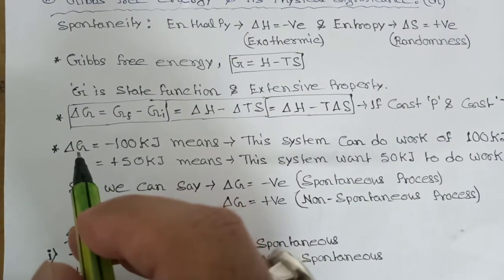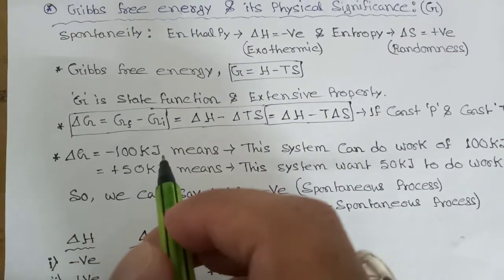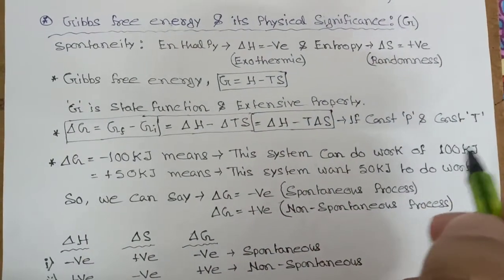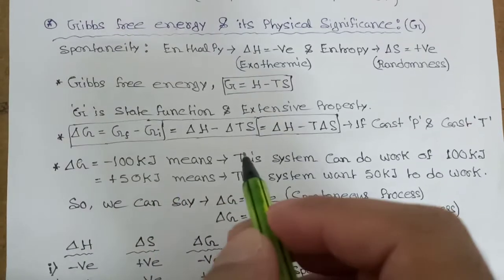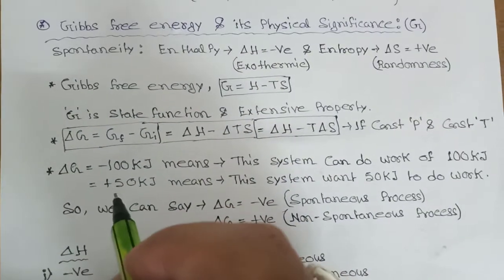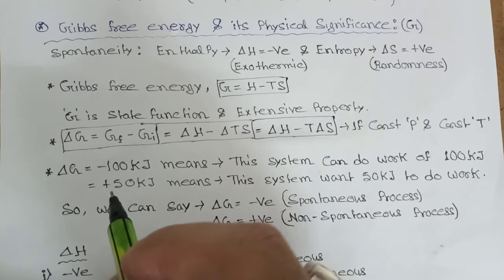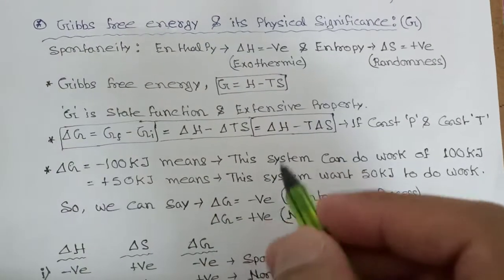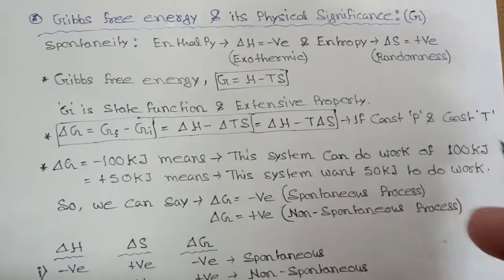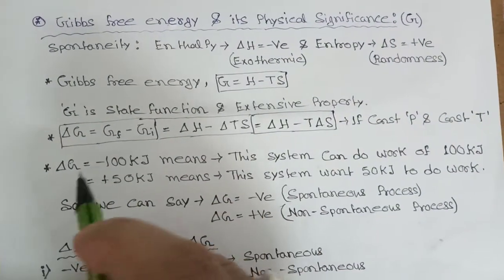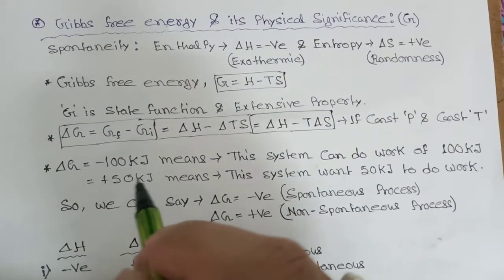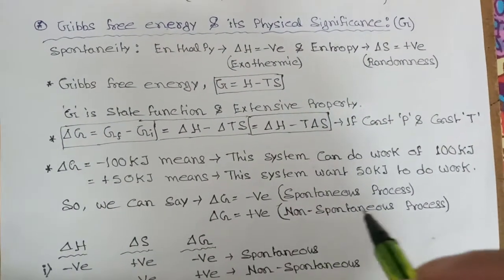Now del G is minus 100 kilojoule means this system can do work of 100 kilojoule. So this process is spontaneous when del G is negative. And when del G is positive, say del G is equal to plus 50 kilojoule, this system needs 50 kilojoule to do work. So when del G is negative, the process is spontaneous, and when del G is positive, the process is non-spontaneous.